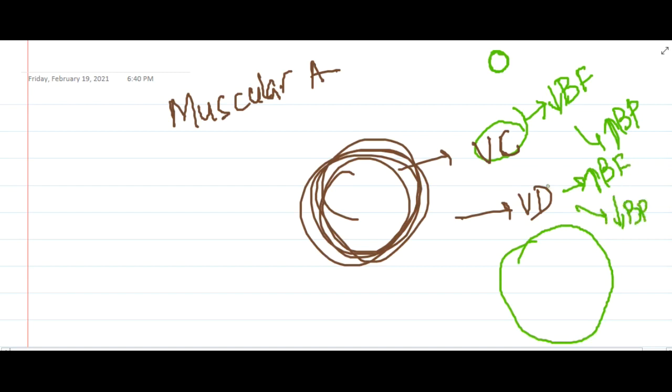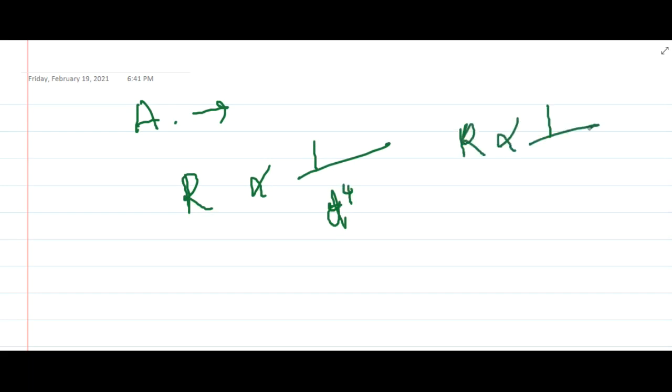So this is about muscular arteries. Then we also have the small arterioles. These arterioles are the principal points of physiological resistance to blood flow, since resistance to fluid flow is inversely proportional to the fourth power of the radius. So if the diameter increases by 2 times, resistance decreases by 16 times, 16 fold. That is why arterioles are important in resistance.